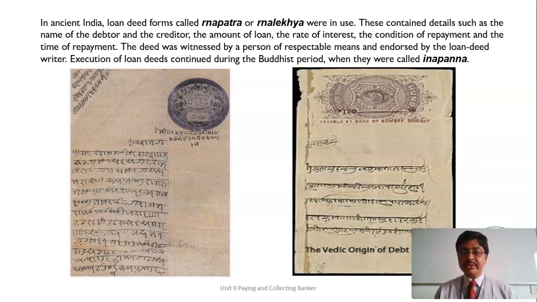The deed was witnessed by a person of respectable means, such as the sarpanch or village head, or a person with creditable worth or sufficient wealth, who would be taken as a respectable person, by means of an endorsement to the loan deed.